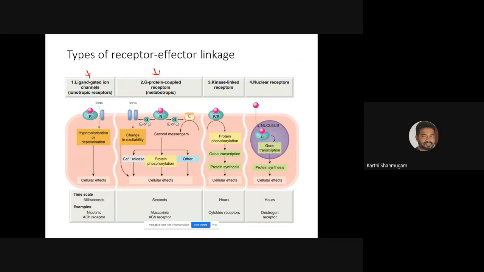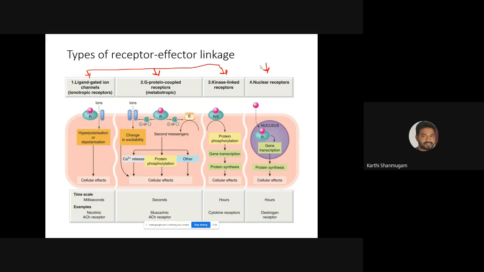The second family is called G protein coupled receptor, metabotropic receptors, the third family is called kinase linked receptor, and the fourth family is called nuclear receptor, right? So there's a main difference between the first 3 and the last one. The first 3 receptors, 1, 2, and 3, are located on the surface of the cell, but the 4th receptor will be present in the nucleus of the cell.